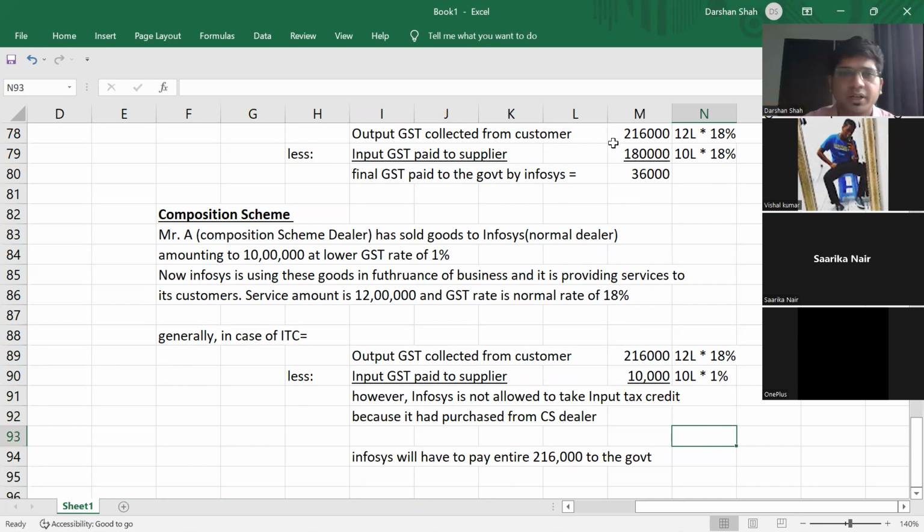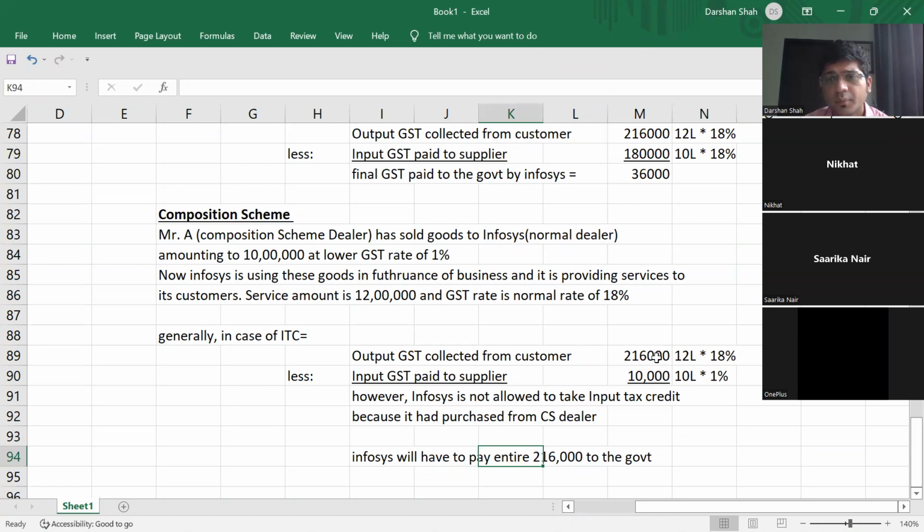Now I think this will be a better example to understand the difference between the normal scheme and the composition scheme. Won't it be 2,06,000? What happened? The GST paid to the government. No, this 10,000 is also not applicable. Not even 10,000. No input tax credit allowed. Even if this was 10 lakh into 1%, even this 10,000 you are not allowed to deduct. You'll have to pay the entire 2,16,000 to the government.